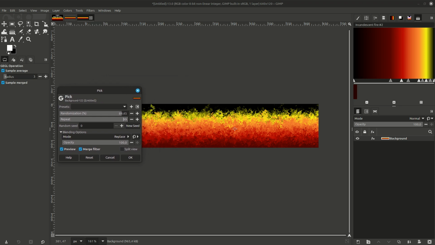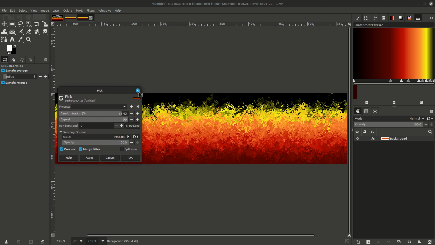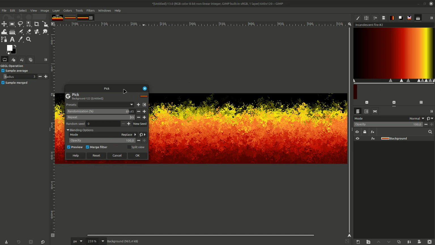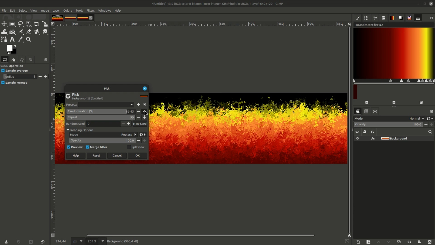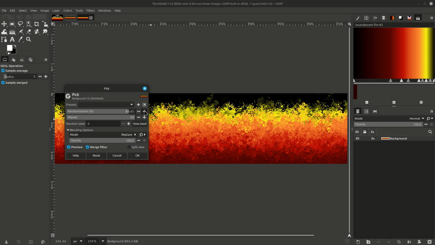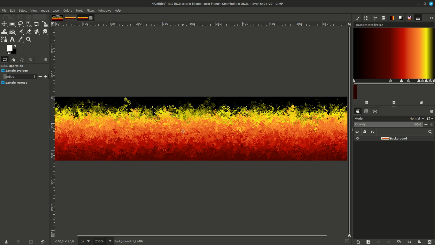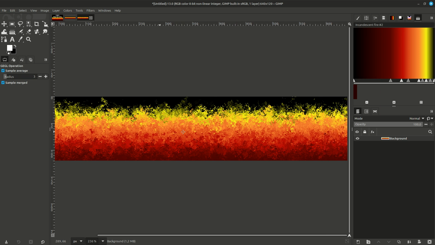So that's basically it. We created our fire. As a little addition, we could generate animation from this if we click on plus or minus of randomization, like that, and back. So I will make a video on that to have a pixel art fire animation in the next video. But that's basically it. Click on OK. We have our pixel art fire.